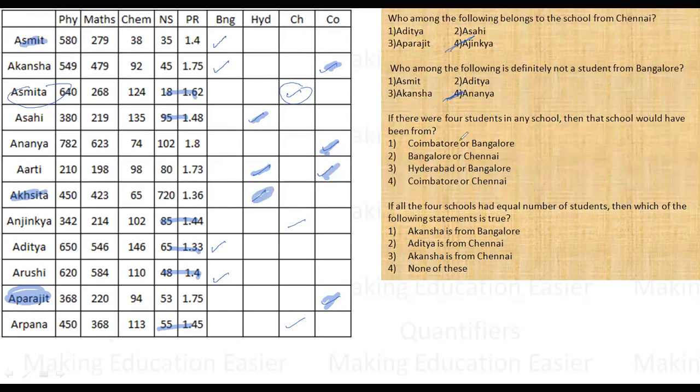If there were 4 students in any school, then that school could have been 4. चार options कहाँ पे हैं? Bangalore के पास हैं, हैदराबाद के पास 3 है, चेन्नई के पास Bangalore and Coimbatore. If all the 4 schools had equal number of students, which means all have 3 in number, right? Then what is true? If all had 3, these are 3, these are 3, and I have to trade between these two.